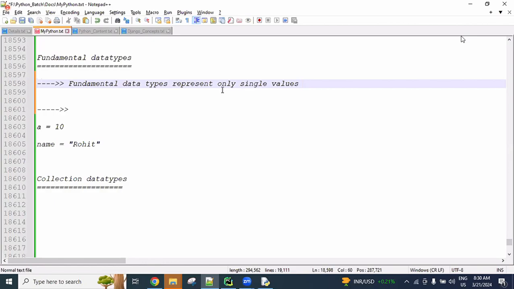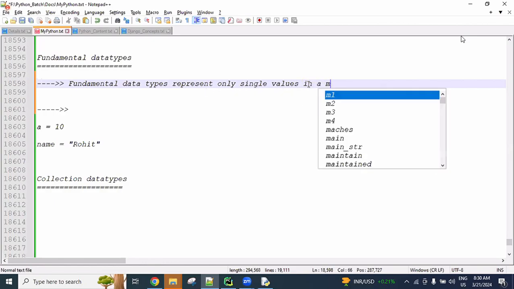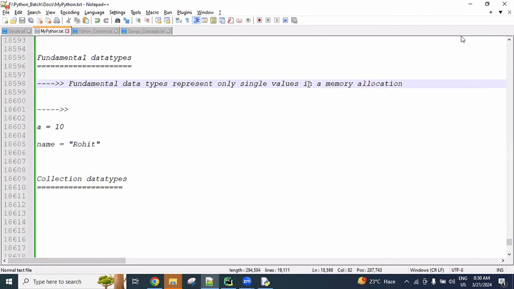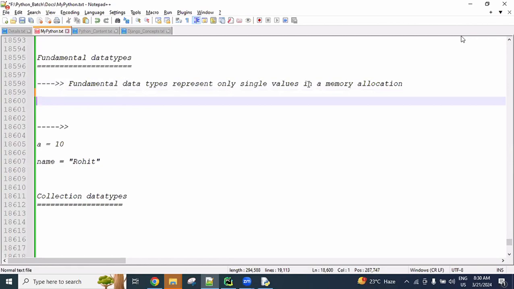Remember, fundamental data types represent only single values in a memory allocation. Definition-wise, the process of storing only a single value by using a single variable in a memory allocation is called fundamental data types. Or else, the data types which can store only one value at a time in a memory allocation using a single variable are called fundamental data types.